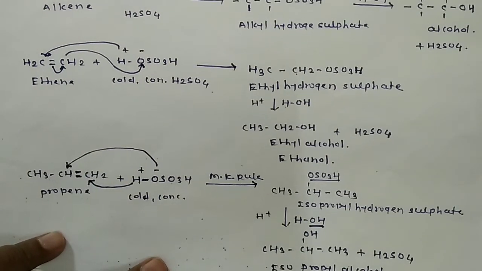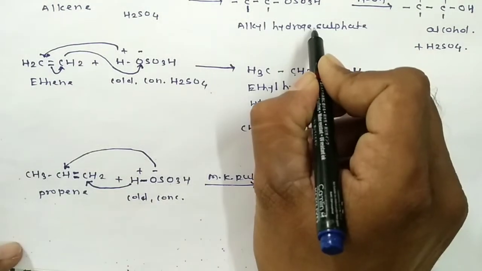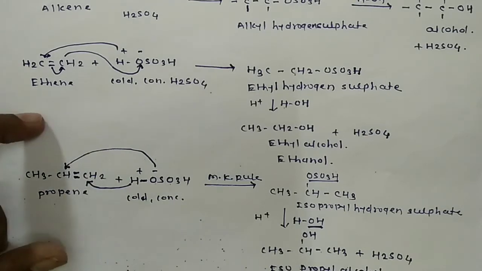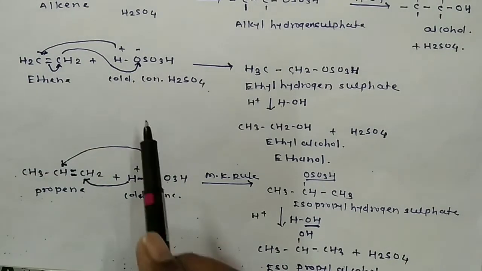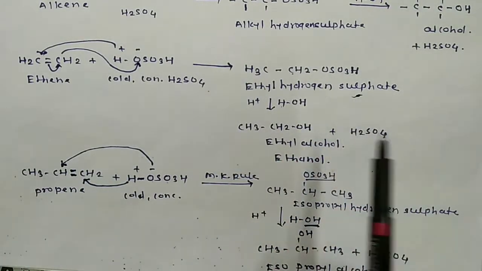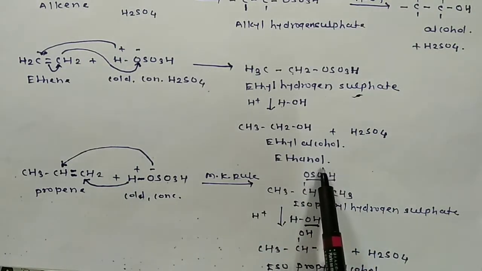So in this way, when alkenes are reacted with sulfuric acid, these alkenes first give an intermediate compound, that is alkyl hydrogen sulfate, and this alkyl hydrogen sulfate on hydration, that is reaction with water, gives us the corresponding alcohol. Ethene on reaction with concentrated sulfuric acid gives ethyl hydrogen sulfate as an intermediate compound, and this on hydration gives ethyl alcohol or ethanol.